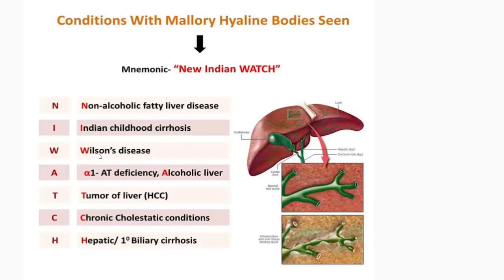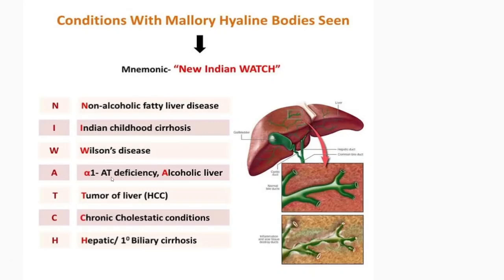Whereas Wilson's disease is a rare genetic disorder. It causes copper to accumulate in the body, mostly in the liver, brain and eyes. Particularly the copper element will be seen in those areas.